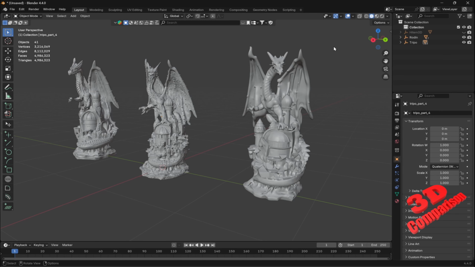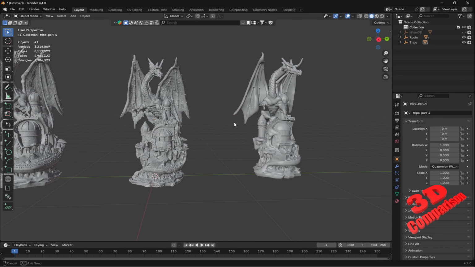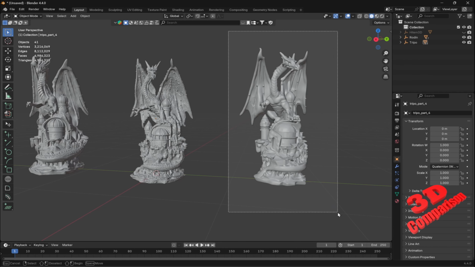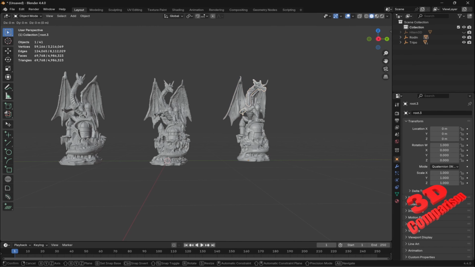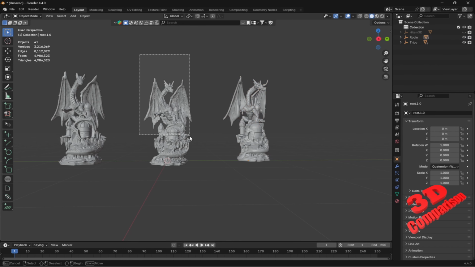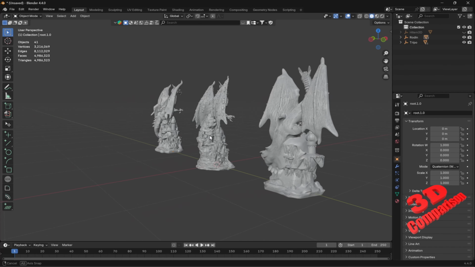But if I swap this to viewport shading, we're going to see that in this case, the model on the right will be the one created with Rodin, and this will be kept at 1 million faces. I have over here individual meshes, segmentation. As you can see, we're going to have, in this case, Tripo, and over here Hitem3D. Now, if you rotate around the model, we're going to see that the overall details, in my opinion, for the model over here for Hitem3D, it has more geometry.